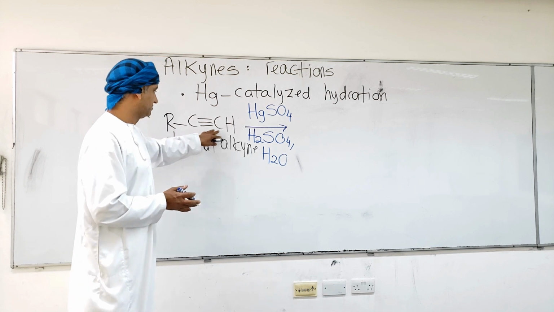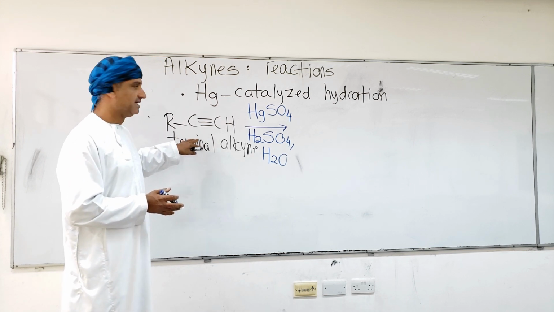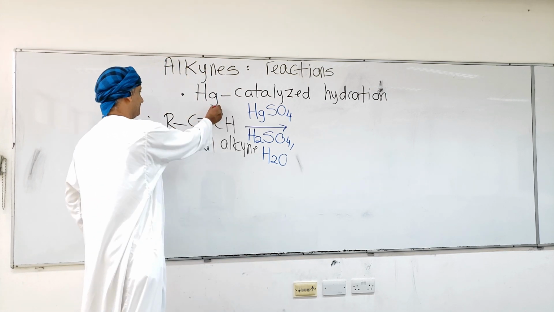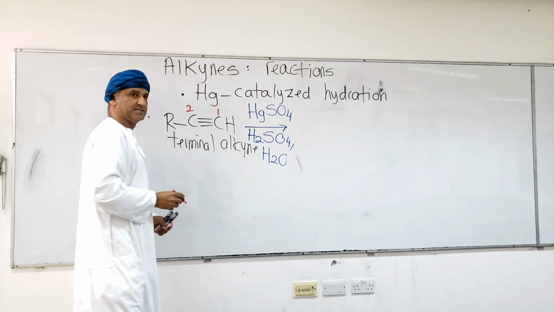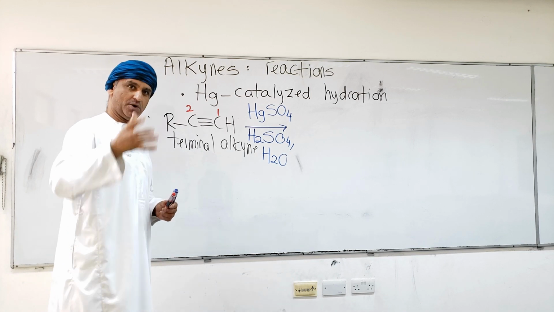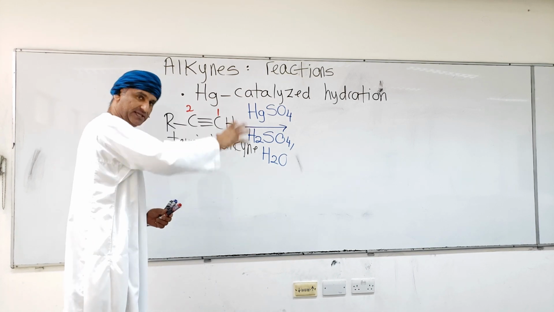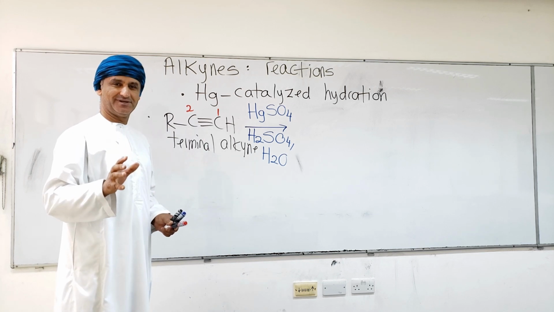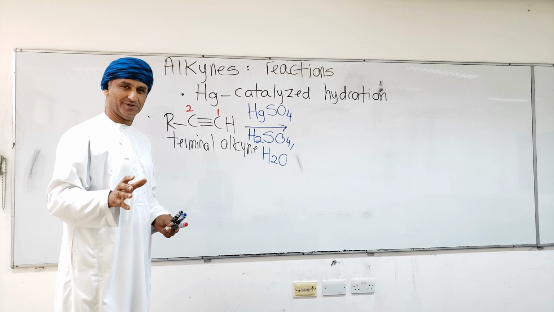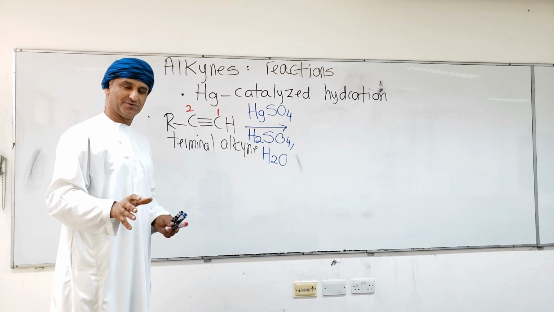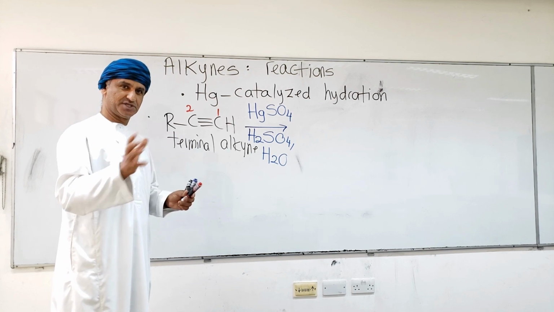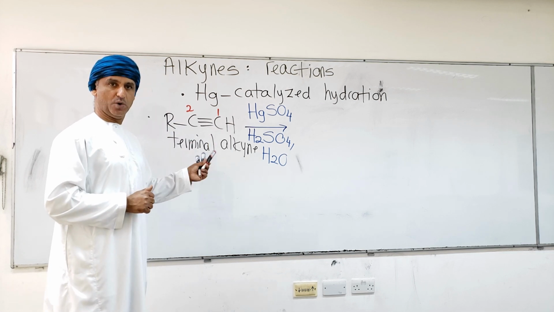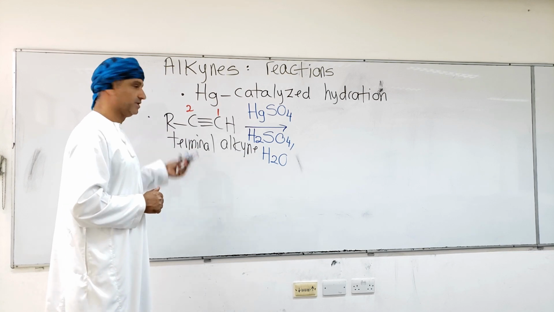If you look at these two carbons of the terminal alkyne, carbon 1 has one hydrogen and carbon 2 has none, which means H of H2O in this hydration reaction will bond to carbon 1, following Markovnikov's rule. Hydrogen from water will bond to carbon 1, and OH from water will bond to carbon 2.